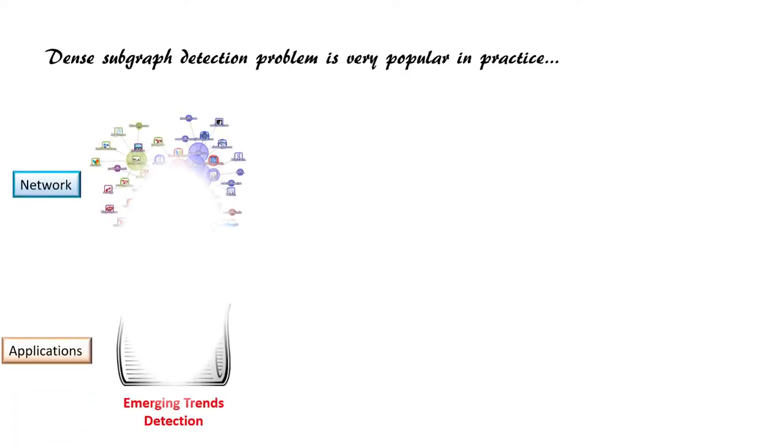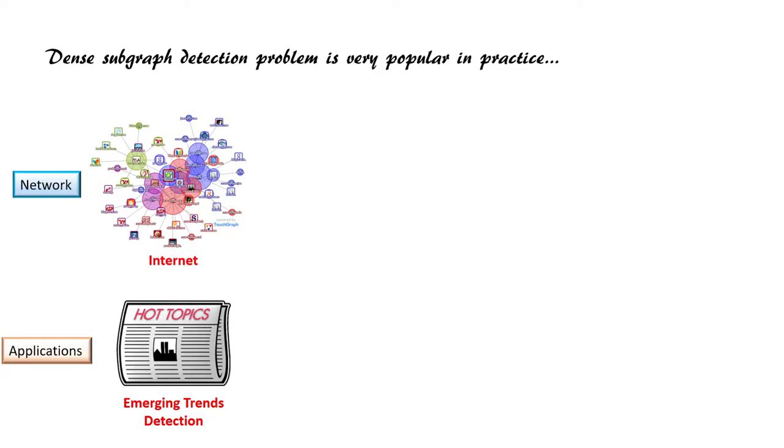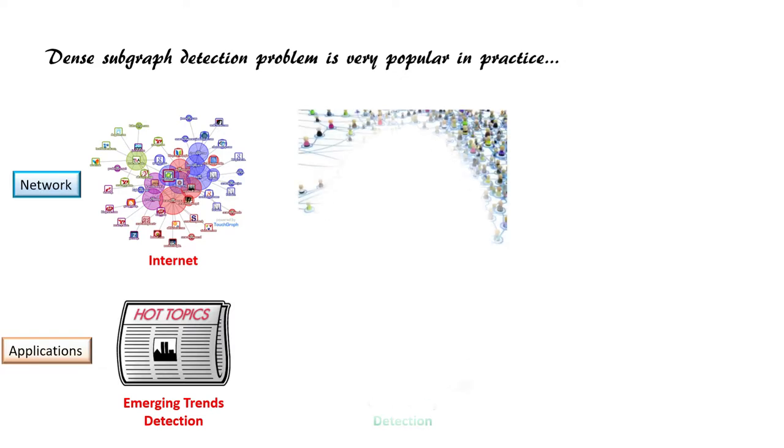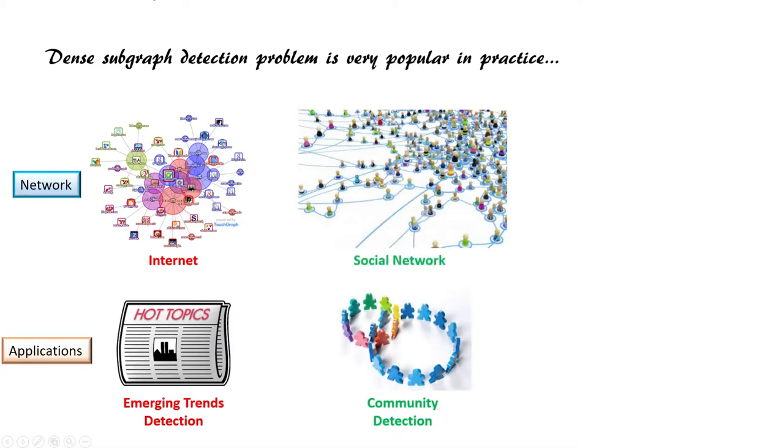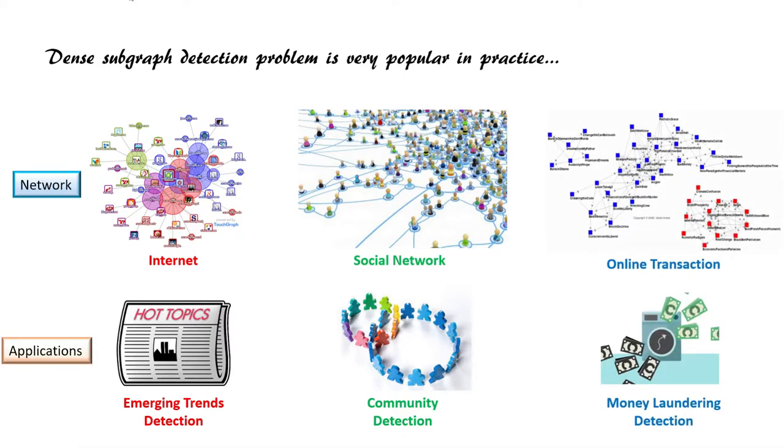In the web graph of the Internet, emerging trends detection aims to discover the hot topics that are growing in interest and utility over time. In social networks, community detection targets extracting tightly connected subgraphs. In online transaction networks, money laundering detection tries to identify the malicious identities involved in money laundering activities.